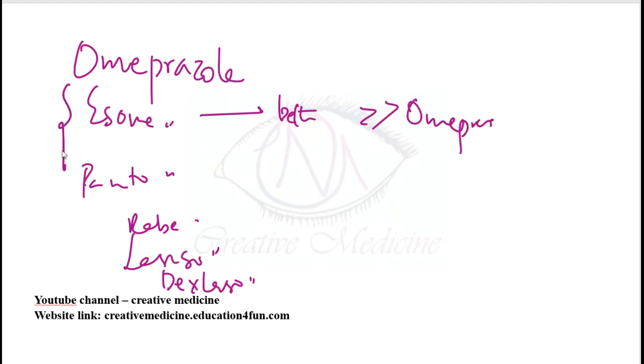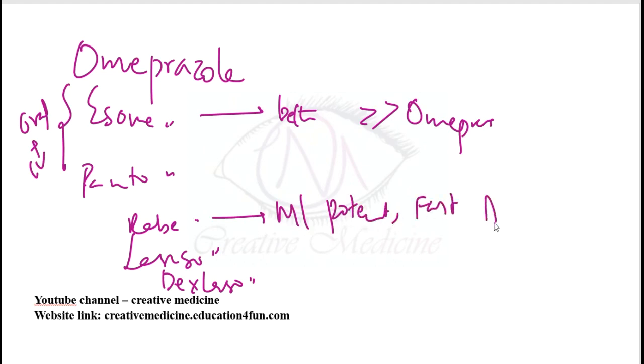Esomeprazole and pantoprazole can be given either orally or IV. Rabeprazole is the most potent and is faster acting. So these are the important drugs you see among proton pump inhibitors.